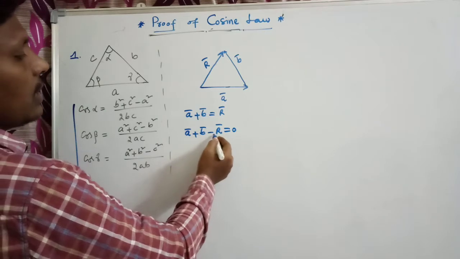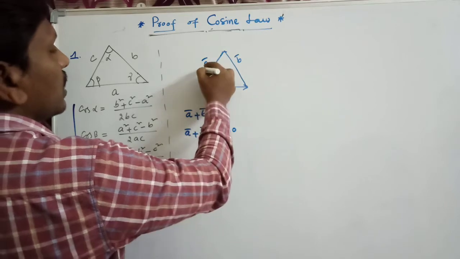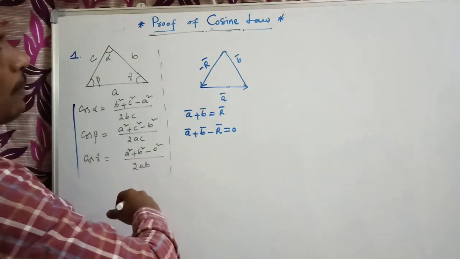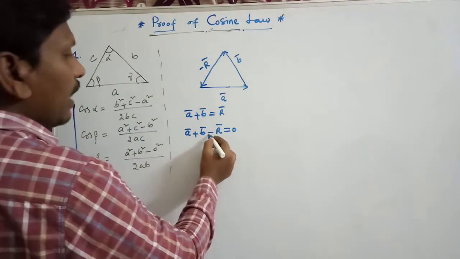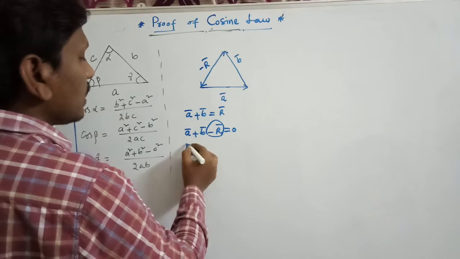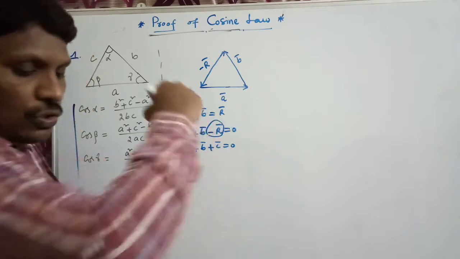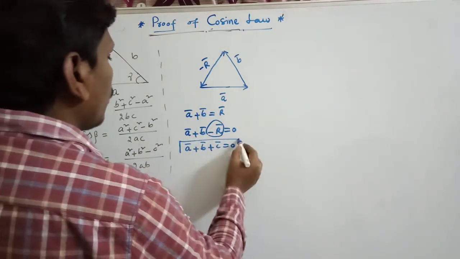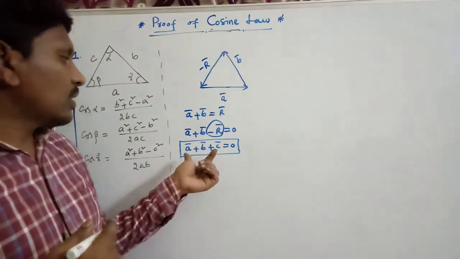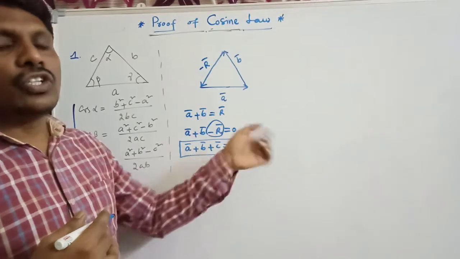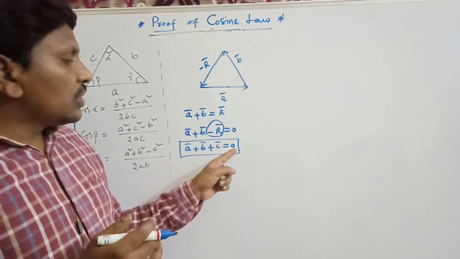The resultant vector is related to direction. The direction will change if it is minus r bar, and this is the direction. This minus r bar, I am considering it as c bar, so a bar plus b bar plus c bar equals 0. So from this expression, the sum of all the vectors is equal to 0.